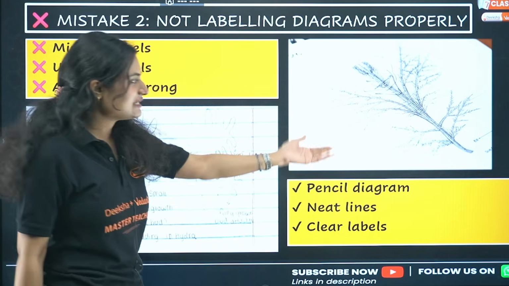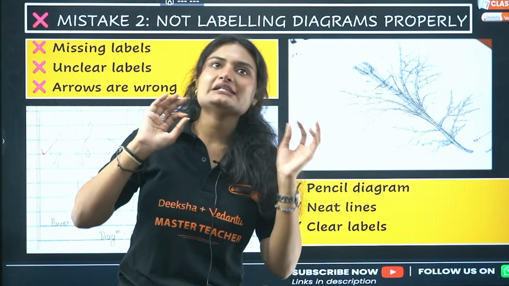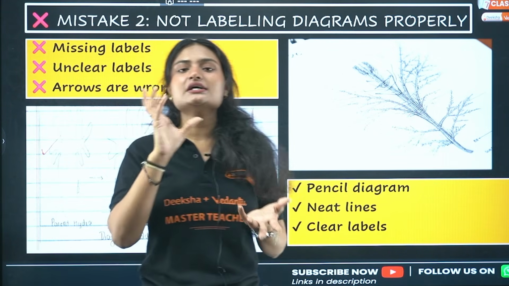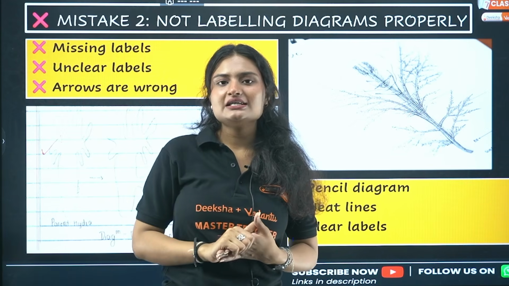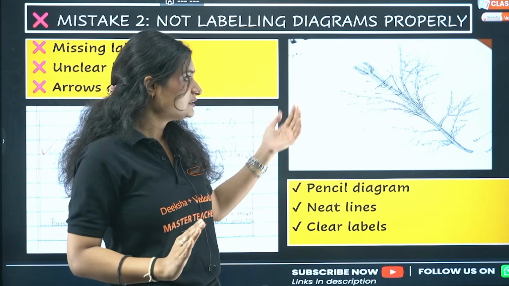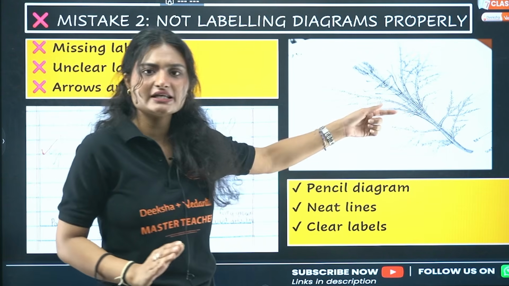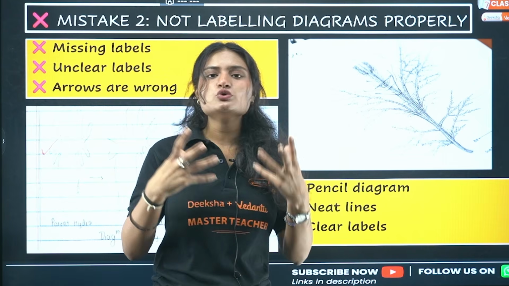Now the second mistake: most students make diagrams very beautifully, my dear students, but they do not label them. If they label them, they label them incorrectly. Arrows are not pointing correctly. The part that you intend to show the examiner is not completely highlighted, and it is not the correct arrow. So these are the mistakes that most students make.